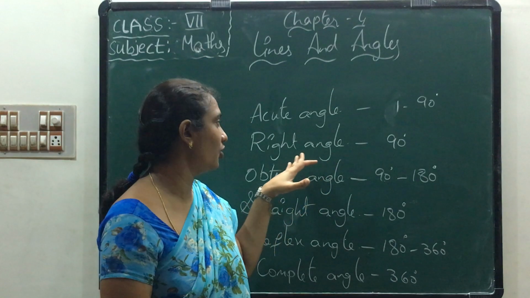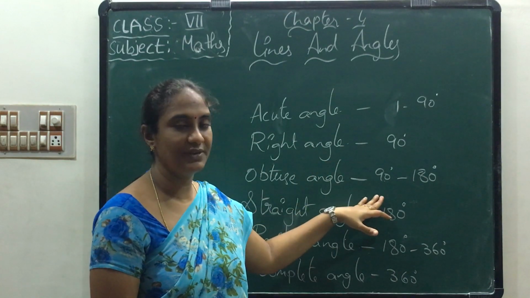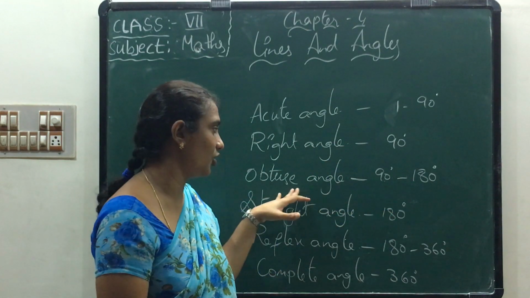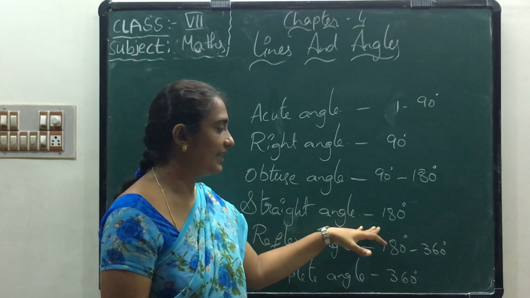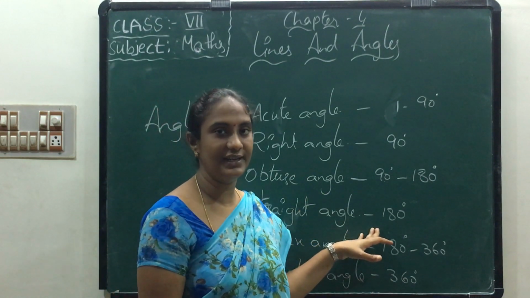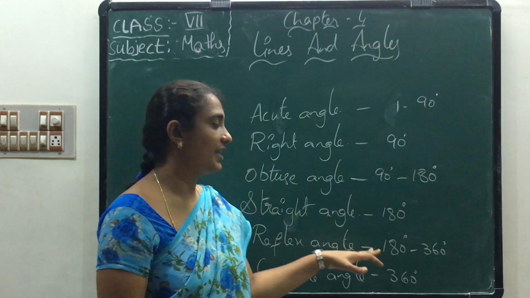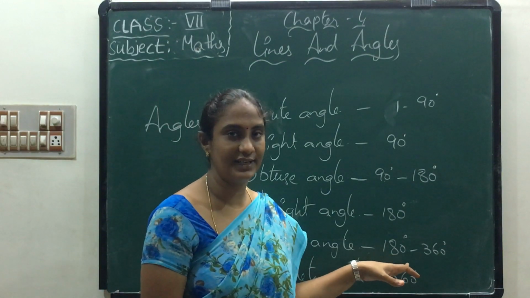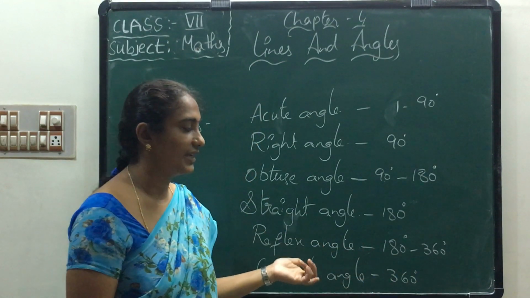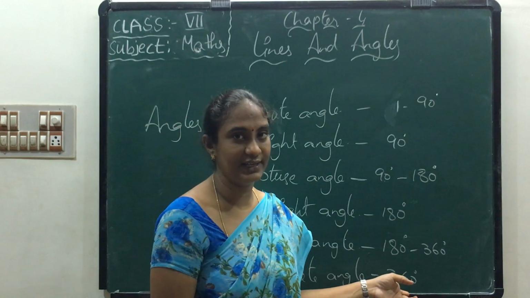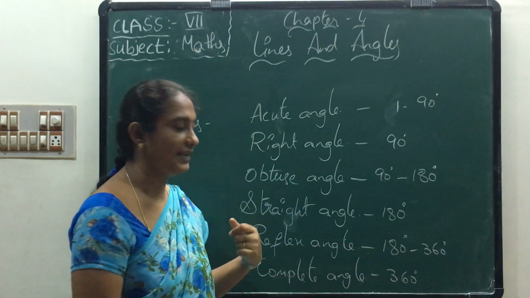Exactly 90 is called right angle. Between 90 to 180 degrees is obtuse angle. Exactly 180 degrees is straight angle. Between 180 to 360 degrees is reflex angle. 360 degrees is called complete angle.